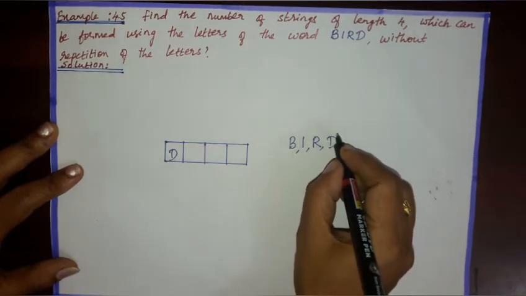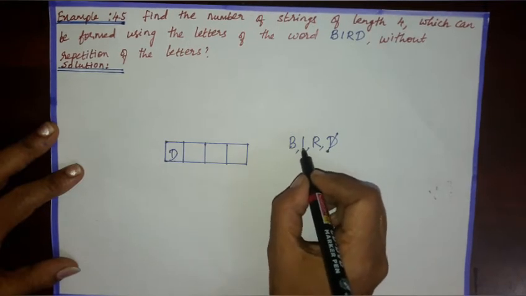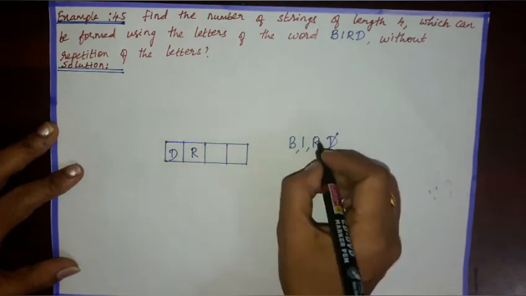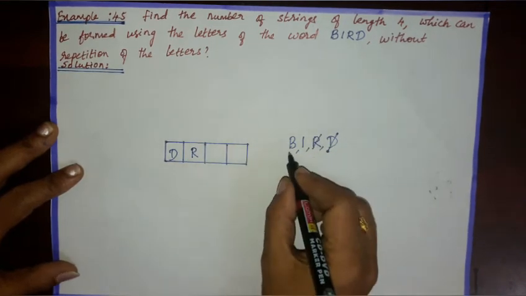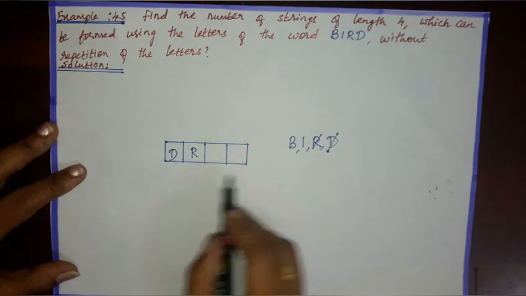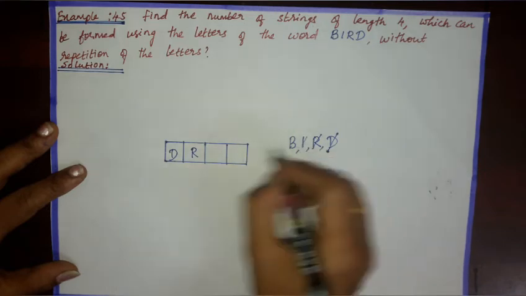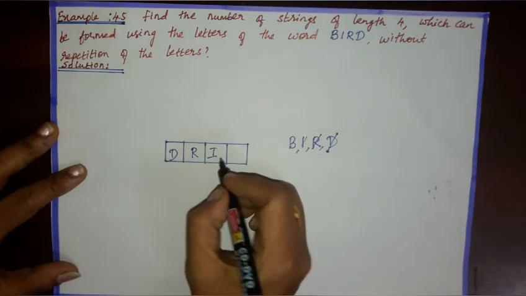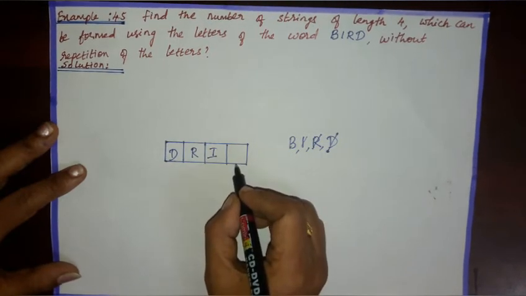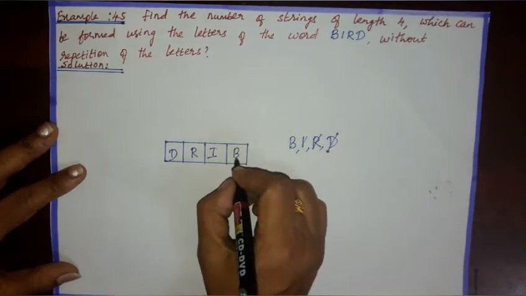So already I have taken D, so the remaining 3 letters are B, I, R. For example, I have taken R. So we have the remaining letters B and I. Following which the third place can be filled in 2 different ways. For example, I have taken I here. Then only 1 letter remains, following which the 4th place can be filled in 1 way, that is B.